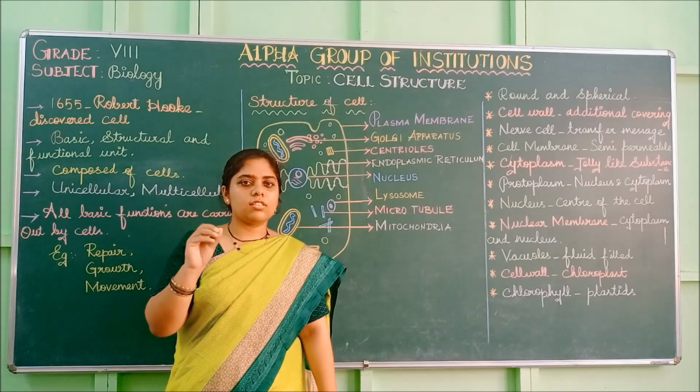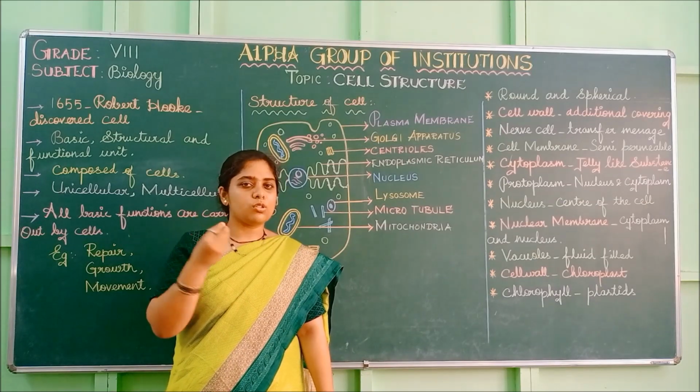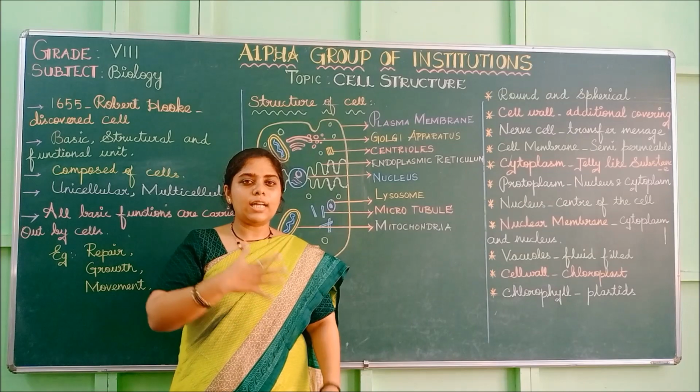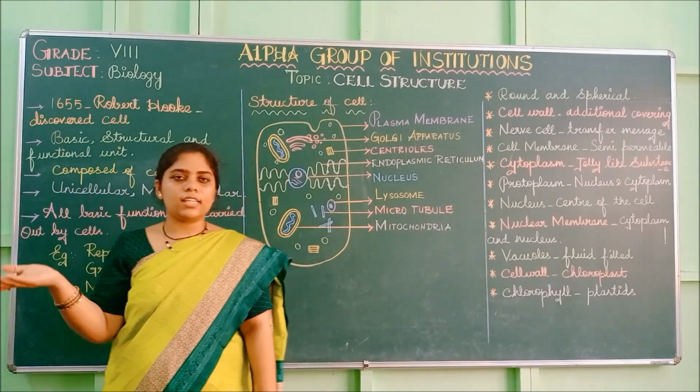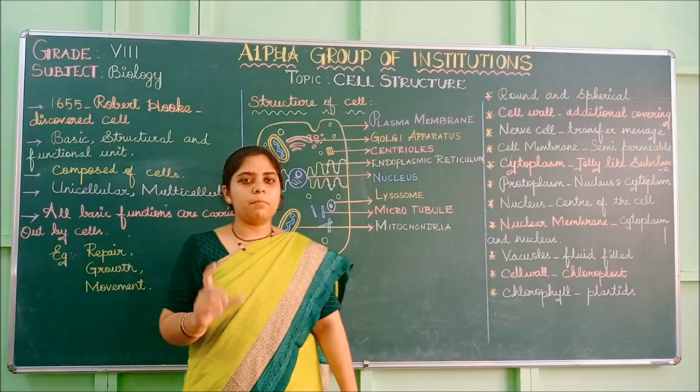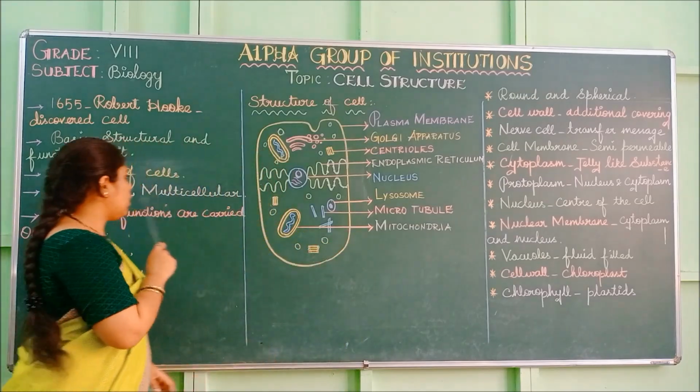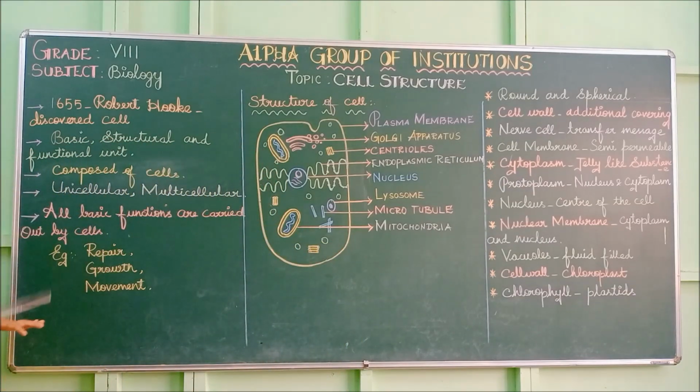In such organisms also cells will be present, but the number will differ between the lower organism and the higher organism. Those are the unicellular organisms. This one cell alone takes part in all the functions of the body.